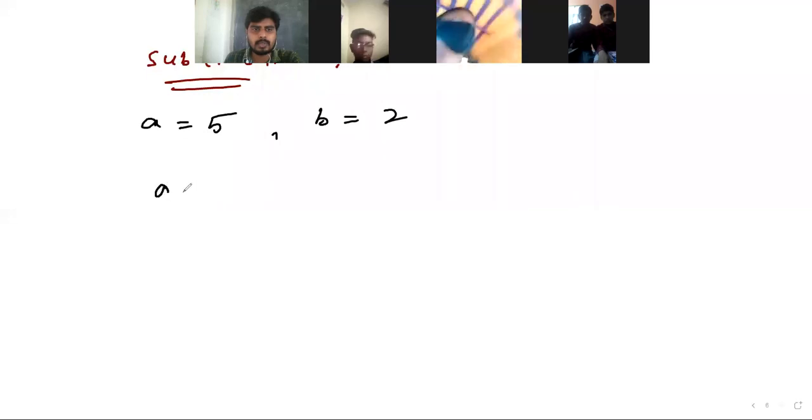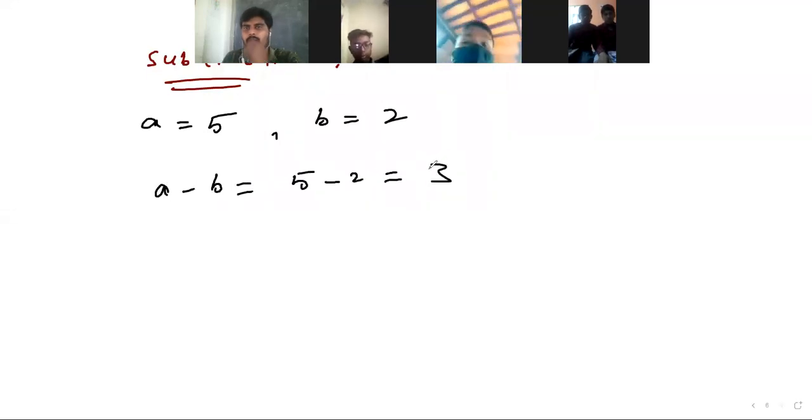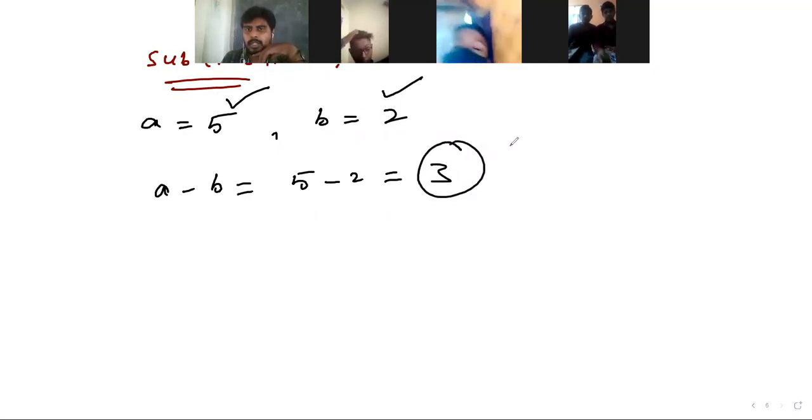Subtraction, a minus b, becomes 5 minus 2, which is 3. You have taken natural numbers a and b and performed their subtraction, and you got 3. So in this case the condition is satisfied.